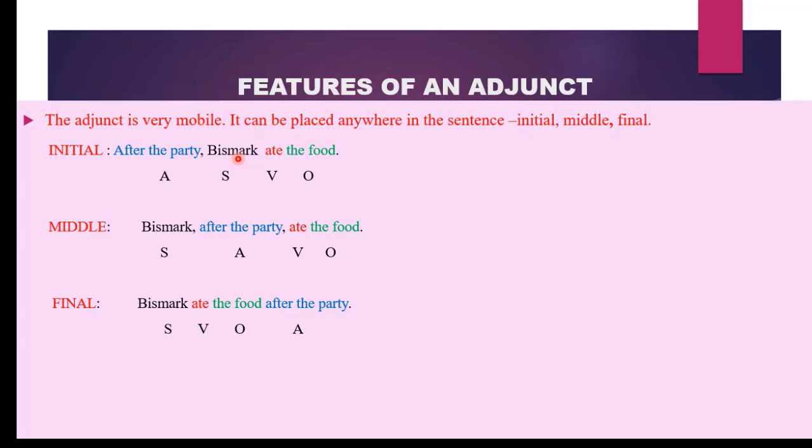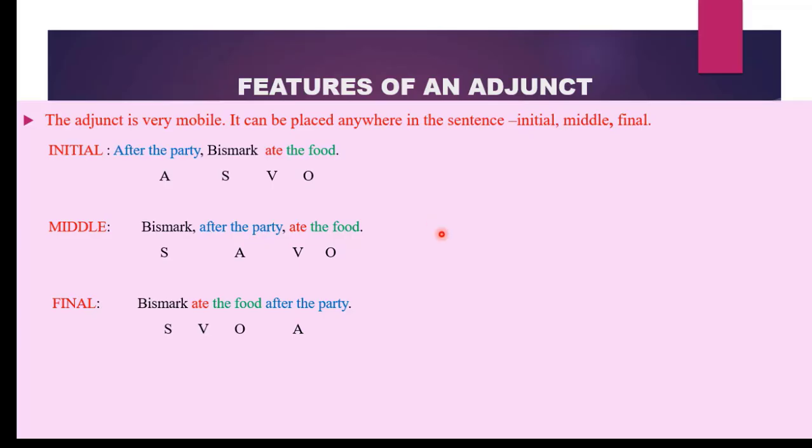Let us try to move Bismarck to the end of the sentence. After the party, ate the food, Bismarck. It doesn't make sense. Therefore, Bismarck is not an adjunct. Let us move ate to the end of the sentence. After the party, Bismarck the food ate. It doesn't make sense. It is not an adjunct. Let us move the food to the beginning of the sentence. The food. After the party, Bismarck ate. It doesn't make sense. The adjunct has this special property of being able to move to any location in the sentence, whether initial, middle, or final.